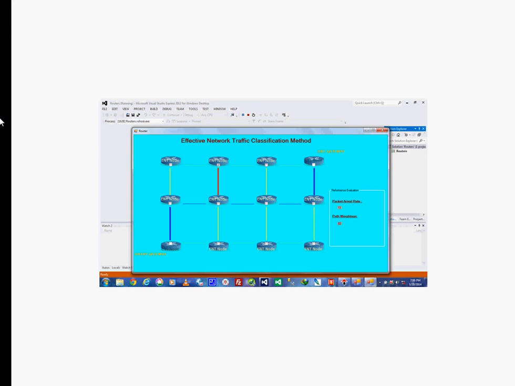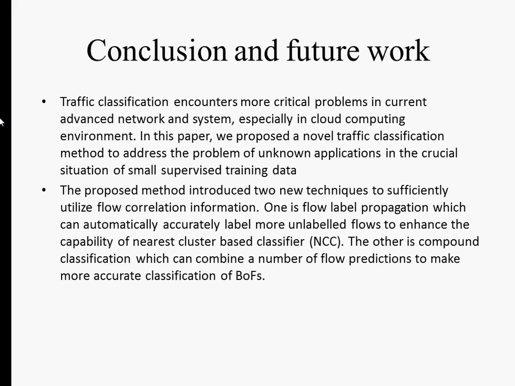If traffic occurs on one path, using Markov process, the path has been automatically changed and the file has reached the destination. In conclusion, traffic classification encounters more critical problems in current advanced network and systems, especially in